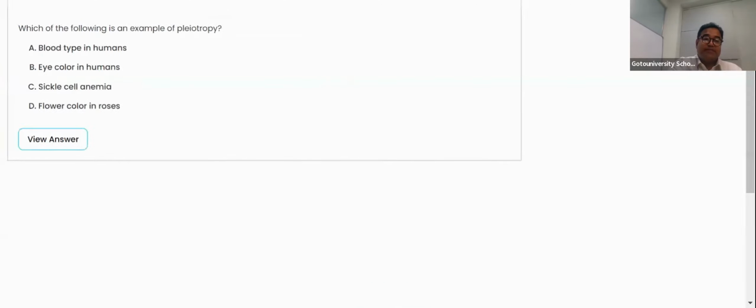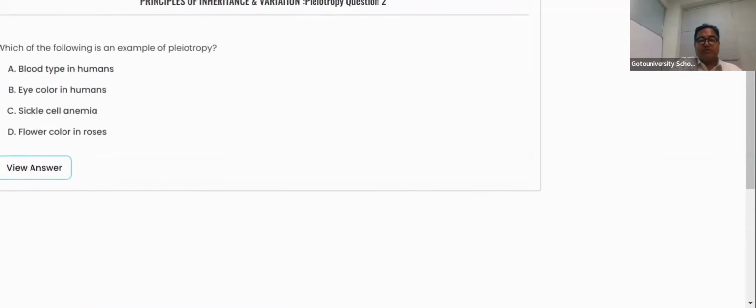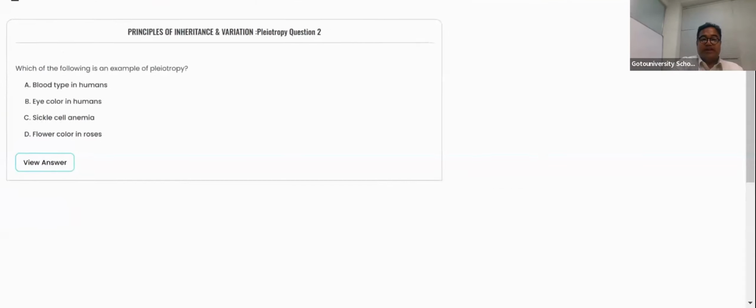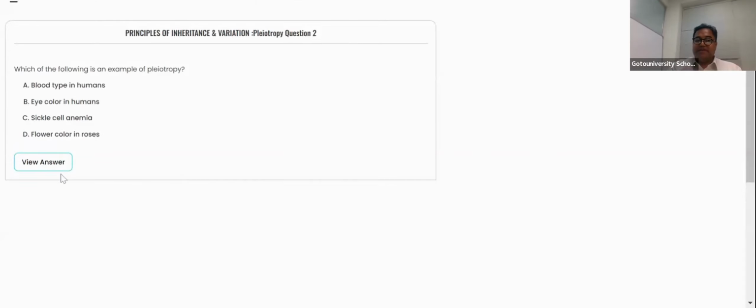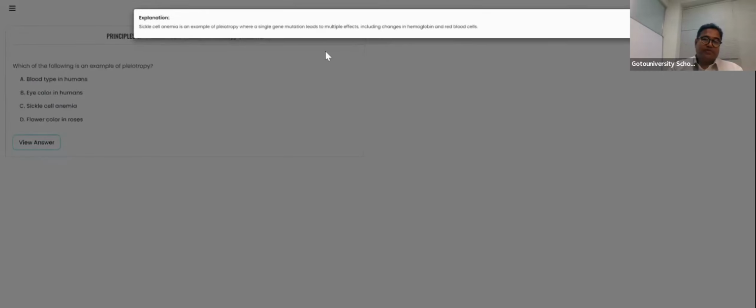So now I'm coming to the explanation of question number 2. Which of the following is an example of pleiotropism? We discussed so many: blood type, eye color, sickle cell anemia, flower color in roses. Now we only discussed sickle cell anemia. Sickle cell anemia is a correct example for pleiotropism, right?